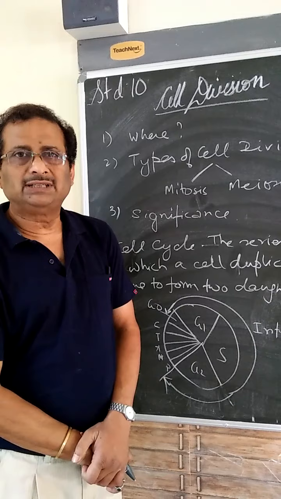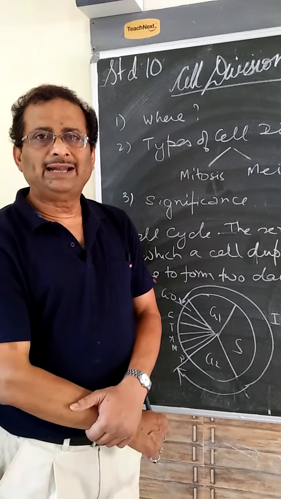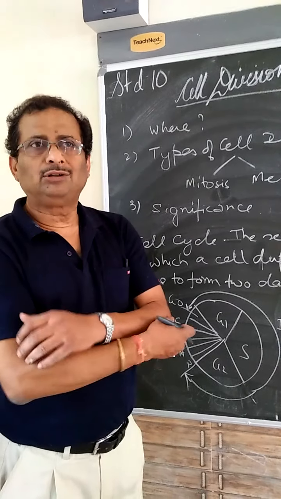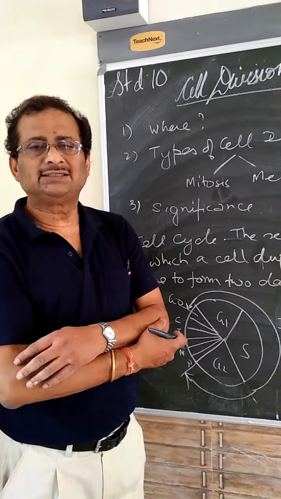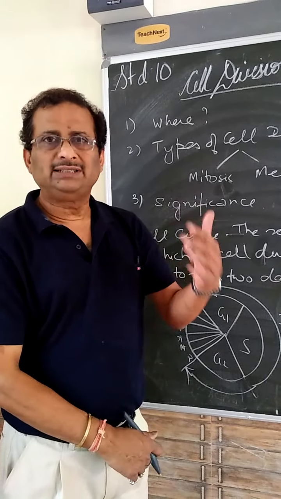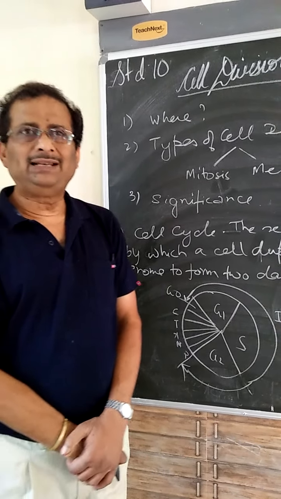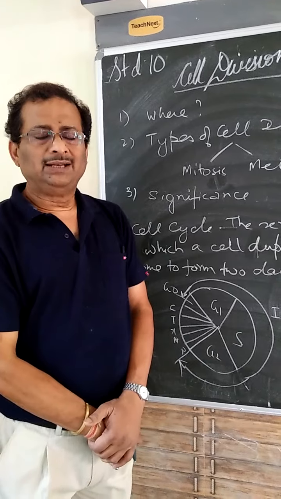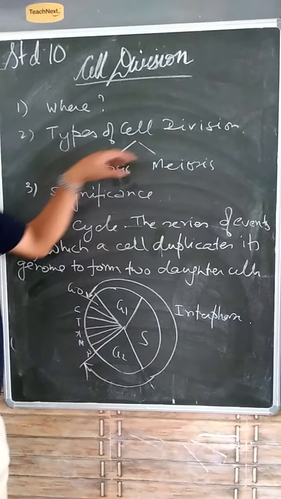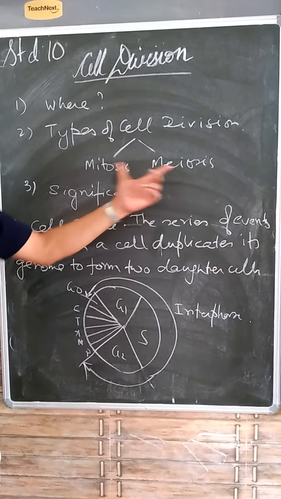Sometimes, worn out cells in the body have to be regenerated. It also divides for reproduction in many cases, and also for the gametogenesis that takes place during meiosis, in the sex cells. That is also mainly related to reproduction. Now, there are two types of cell division. One is mitosis, another is meiosis.